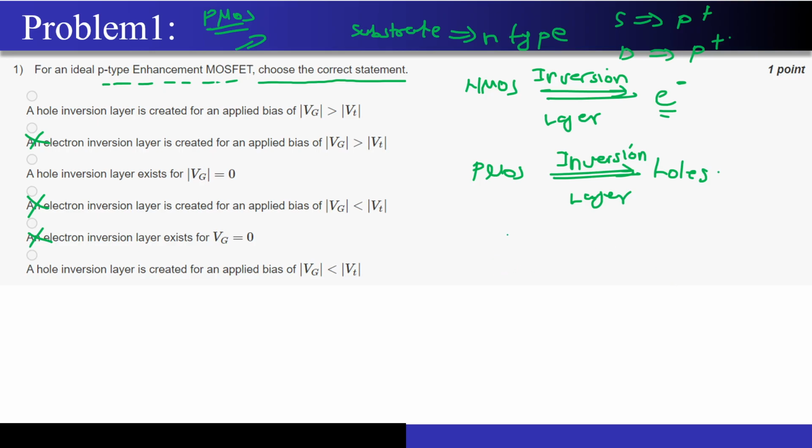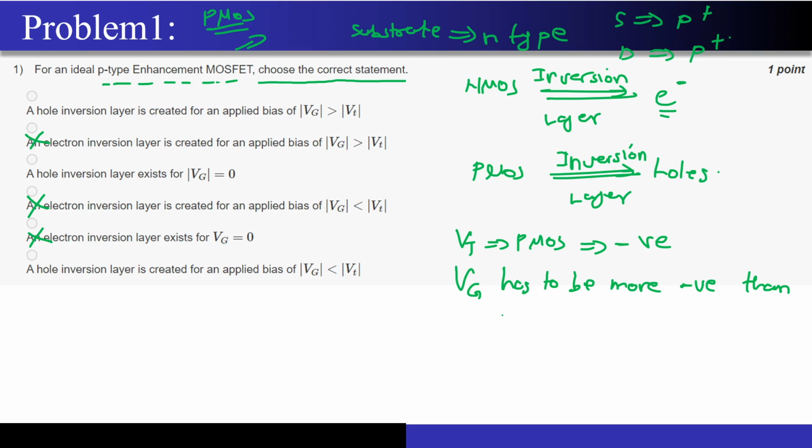Correct? So now one of you had also asked me this question, that the threshold voltage for PMOS is negative, right? Threshold voltage for PMOS is negative. Correct? So what do we mean by that? Now if we want to create an inversion layer, the gate voltage has to be more negative than the threshold voltage. Only then you will be able to form an inversion layer, correct?